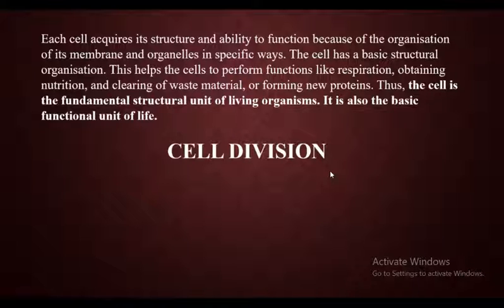So you have to differentiate between plant cells and animal cells. Write at least a minimum of 5 points regarding that. If you have any problem, just let me know. In the next class, we will discuss cell division. In this we have two concepts, mitosis and meiosis.